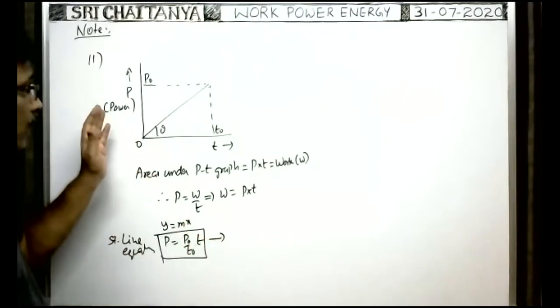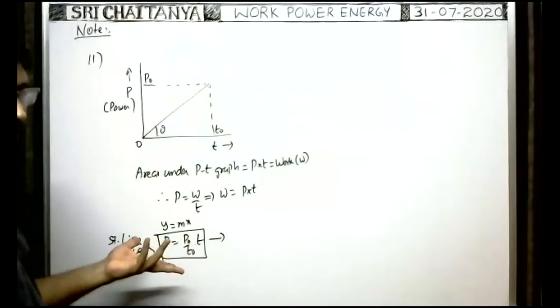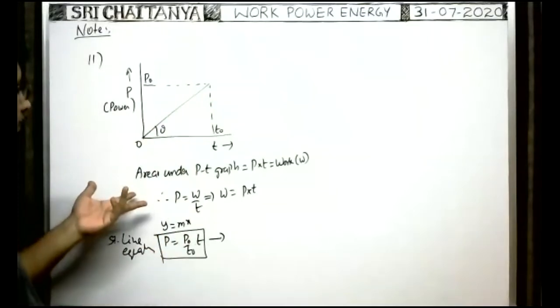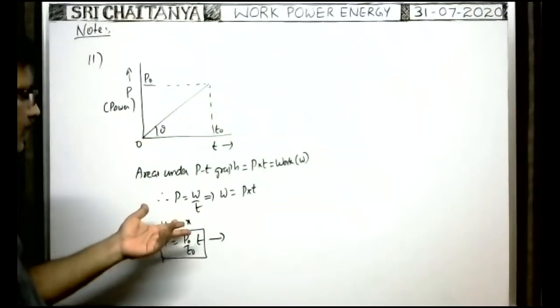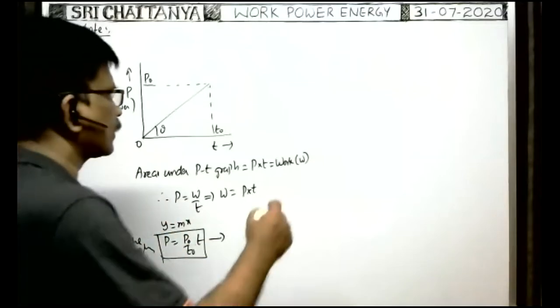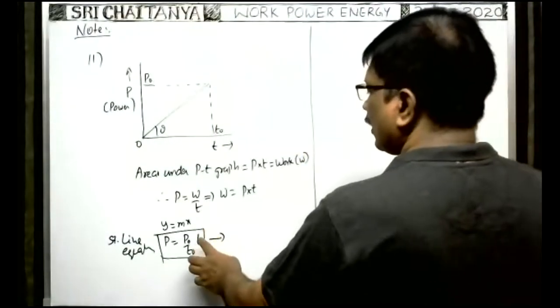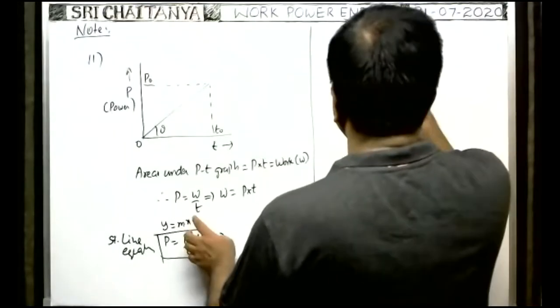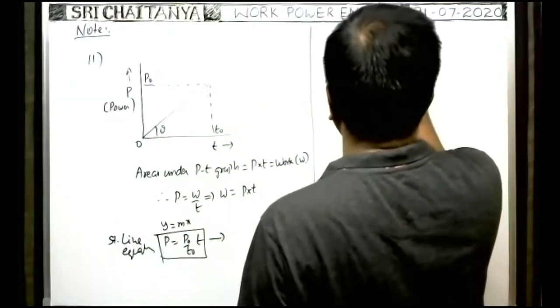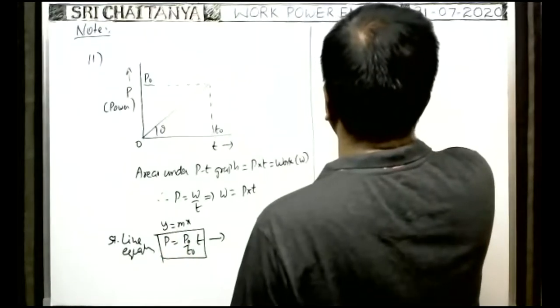Then what is the work done? Suppose the power varies with time according to an equation like this. What is the total work done, they may ask. In a small interval of time dt, due to this power, the work done dW is equal to power into dt.